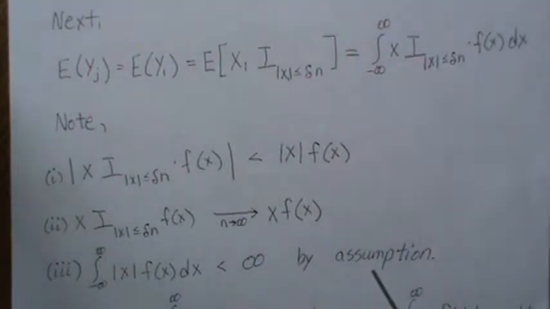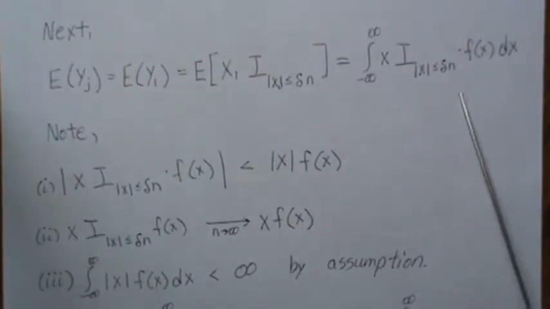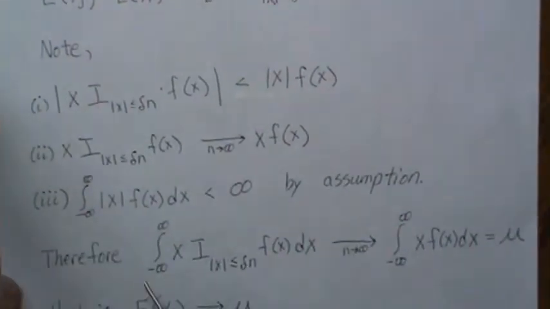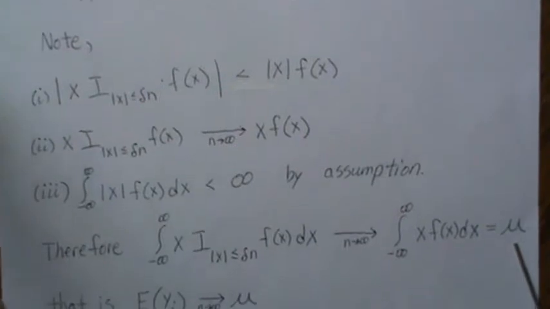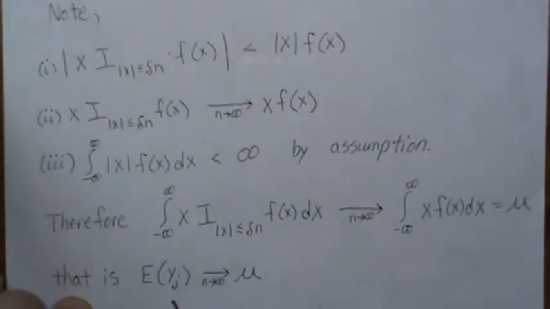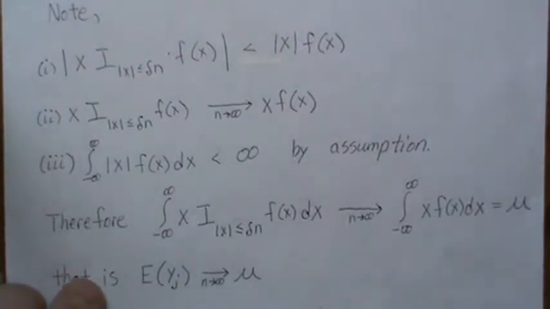So by the dominated convergence theorem, this integral, which is the expected value, if we take the limit, we can pass it inside because of the dominated convergence theorem. And this piece goes to that, which is mu. So the expected value of xj goes to mu.